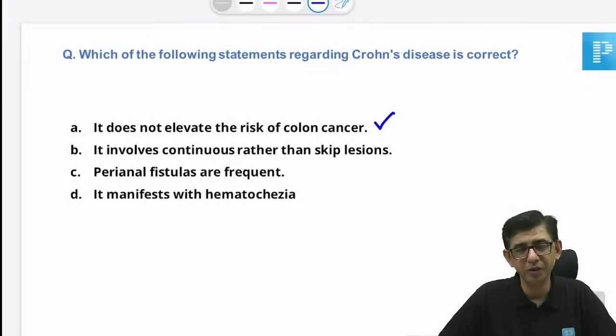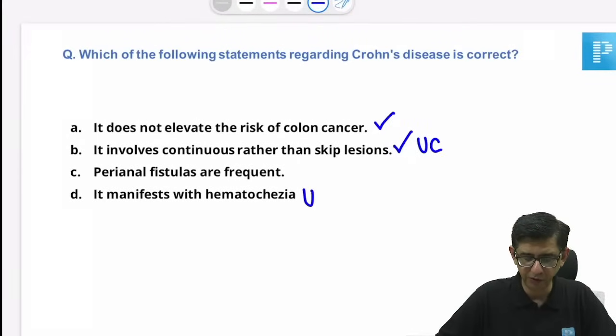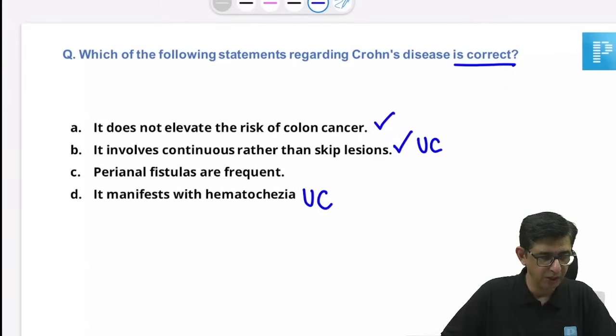Does not have continuous lesions, but will be having skip lesions. Both of these features, option number B, would be a feature of ulcerative colitis. Option number D is also a feature of ulcerative colitis, and Crohn's disease is a pre-malignant condition. So my language for this one would be, because he's saying which is the correct statement in this particular case.